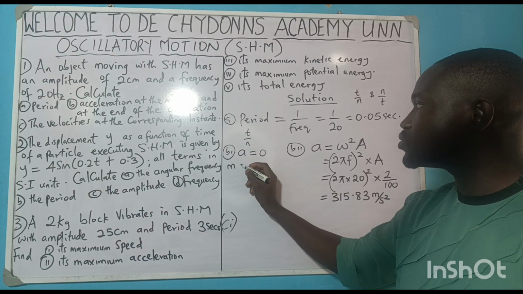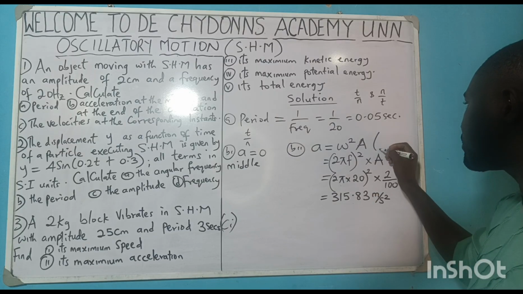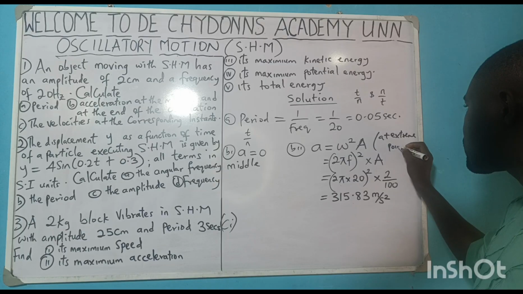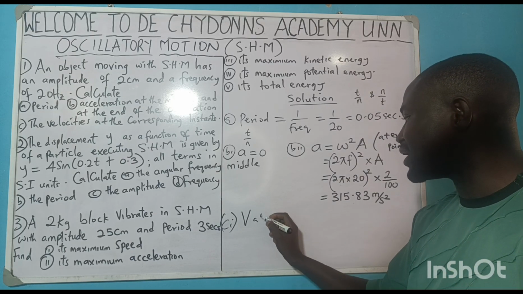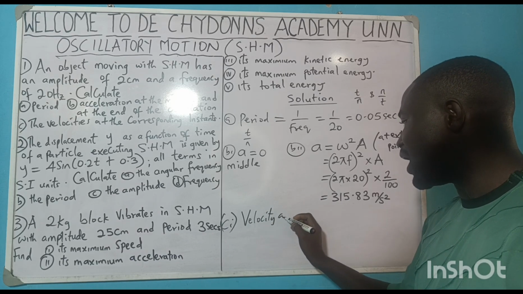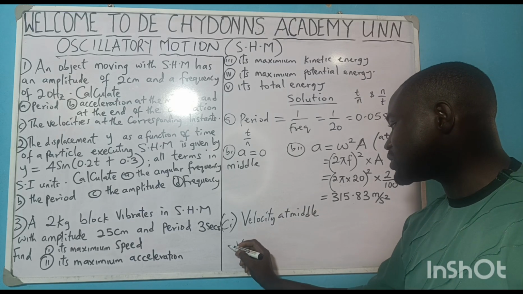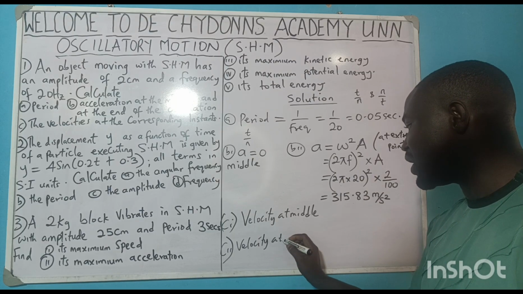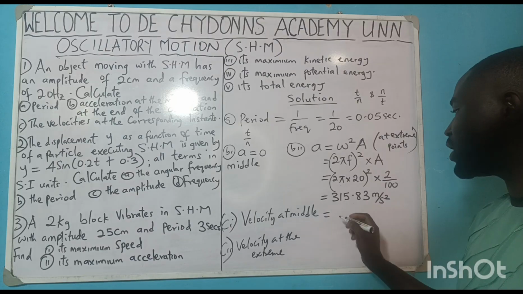The way we get this one at the middle and at the extreme points, they want us to get velocity at the middle, and also velocity at the extreme.